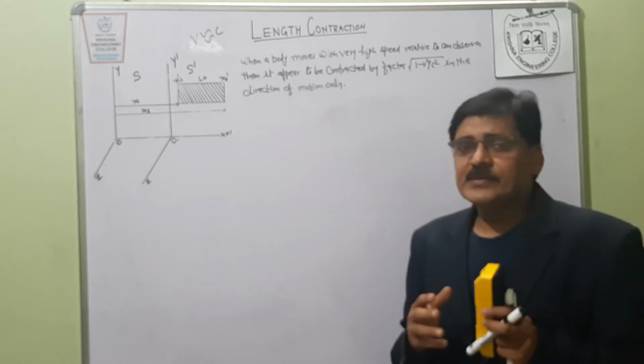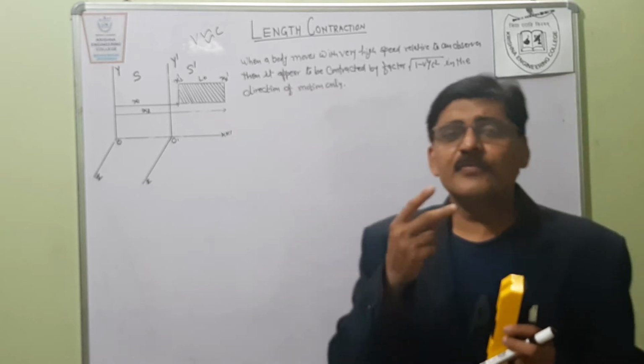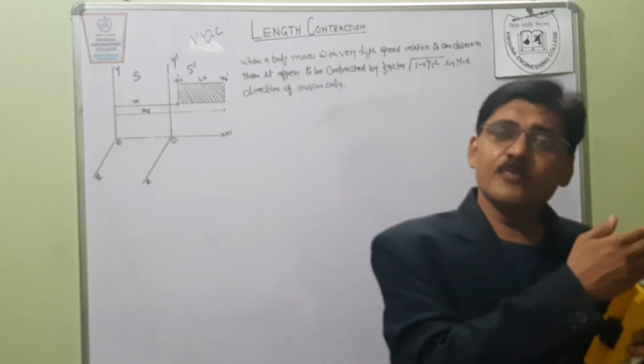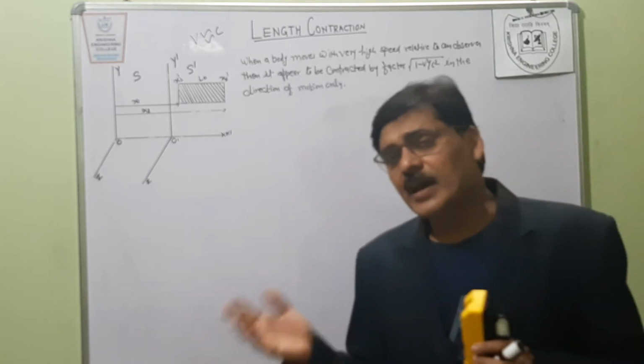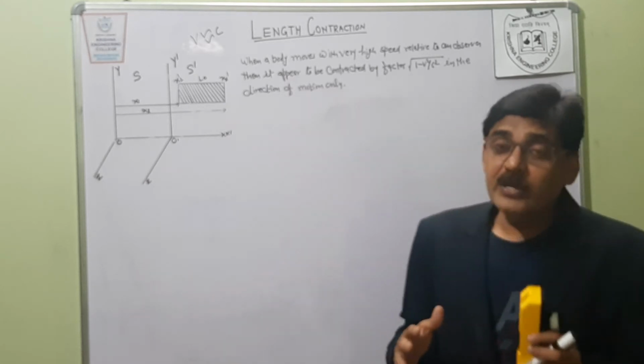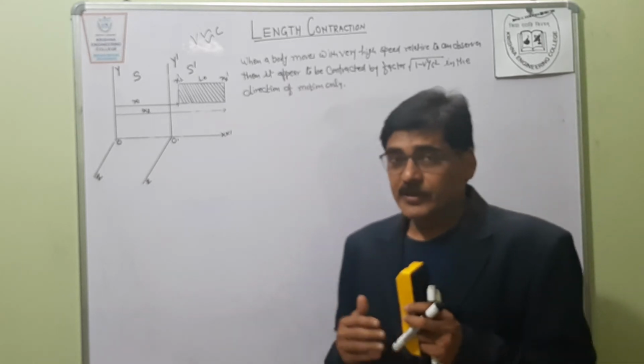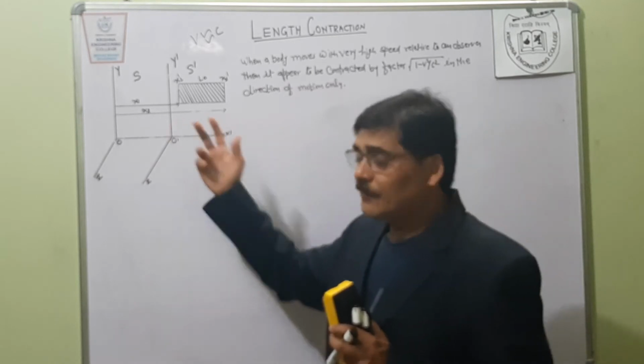In every derivation we need two frames of reference: one moving with velocity v in the positive x direction, and the second one stationary, because we are studying relative motion.